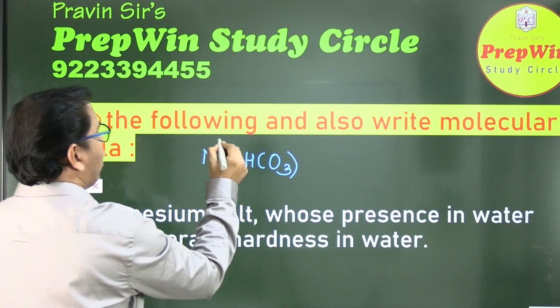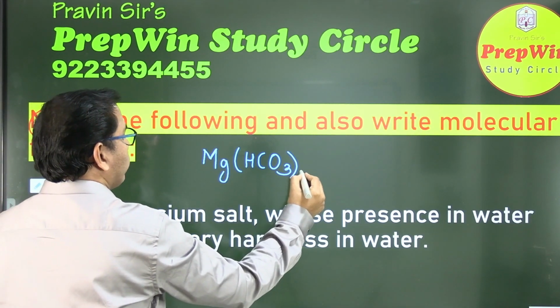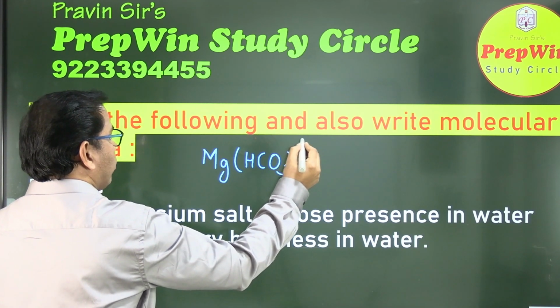Okay, this is the formula. Valency of magnesium is 2. So by crisscross it comes here, and bicarbonate valency is 1.